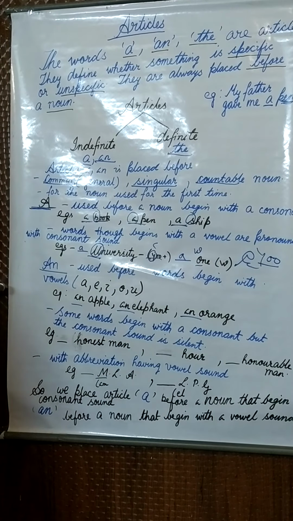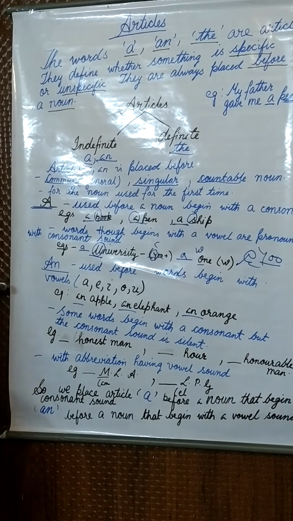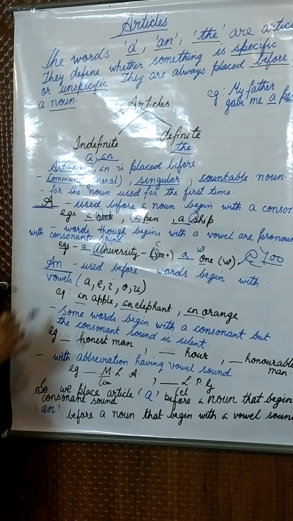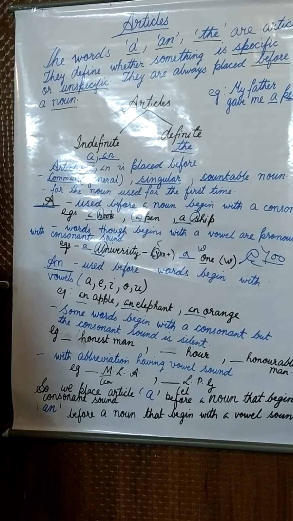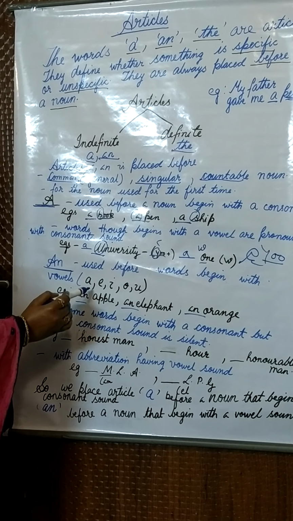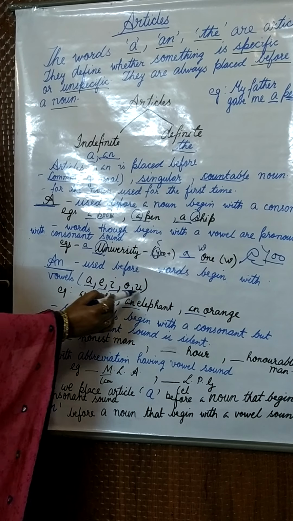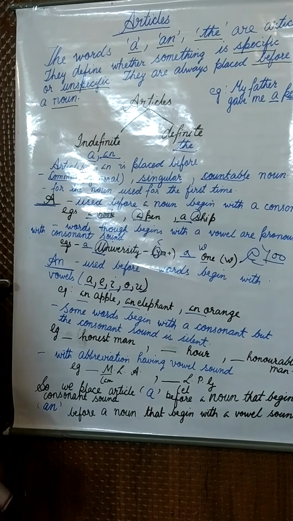So before a vowel, we place the article an. Now let us move to the article an. An is used before the words that begin with a vowel. We all know, students, in English we have 5 vowels: A, E, I, O, U. Now let's see this with the help of examples.